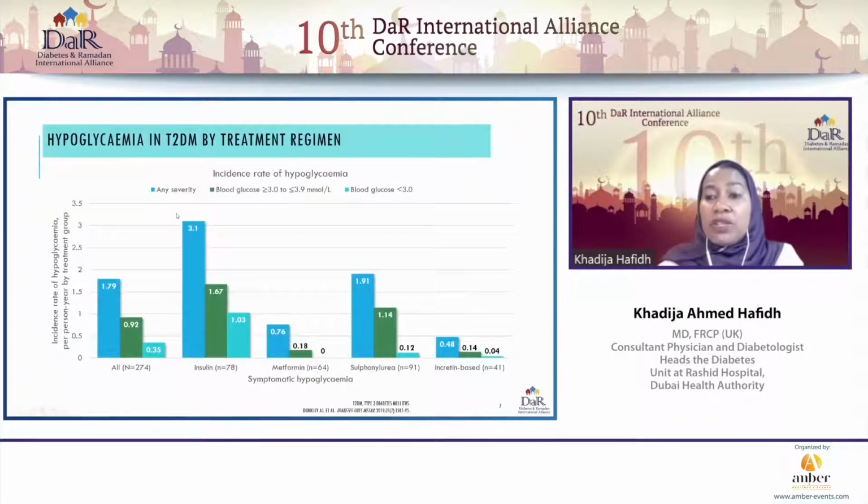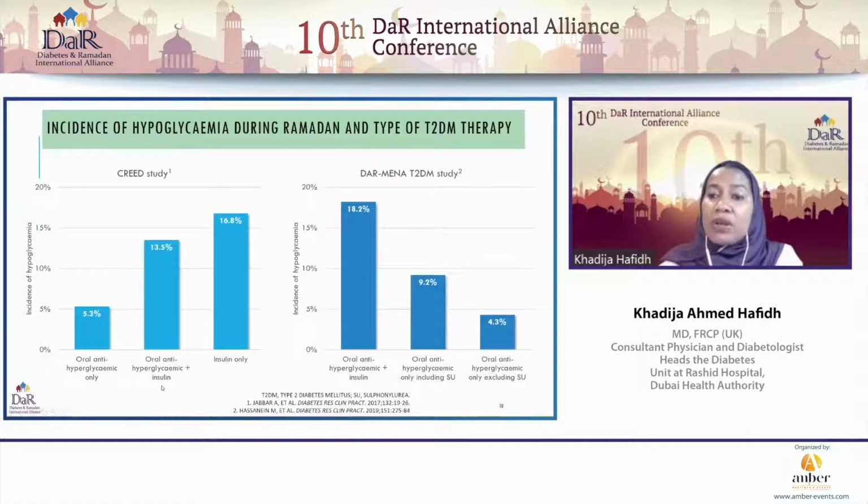In terms of the treatment regimen, the incidence rate for hypoglycemia is much higher, as was shown by Dunkley, in those patients that are on insulin and those on insulin secretagogues as well. But what about the context of Ramadan? We see the same thing. This is data from the CREED and the Dar 2 study, type 2 study, where again, you can see that the proportion of hypoglycemic events was a lot higher in those patients that were either on insulin alone or with insulin and oral hypoglycemic agents.